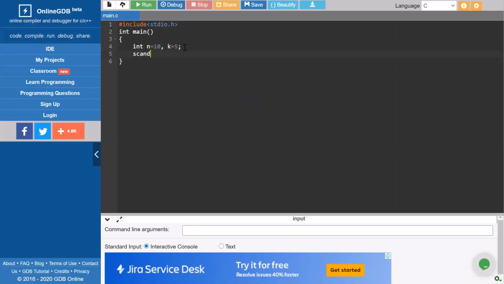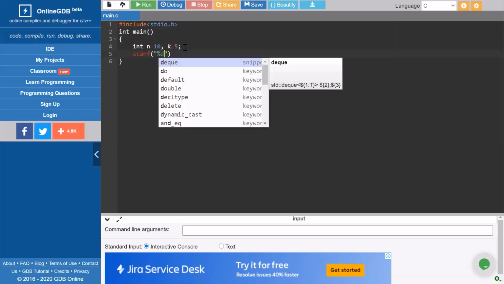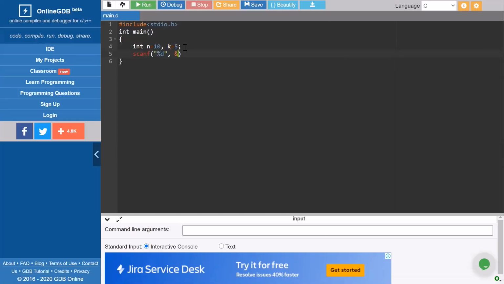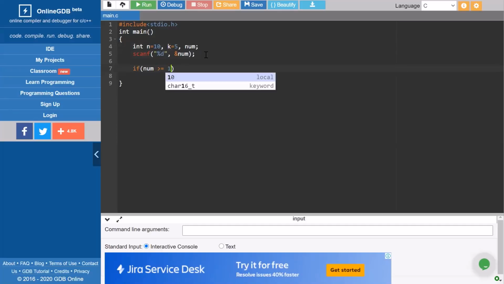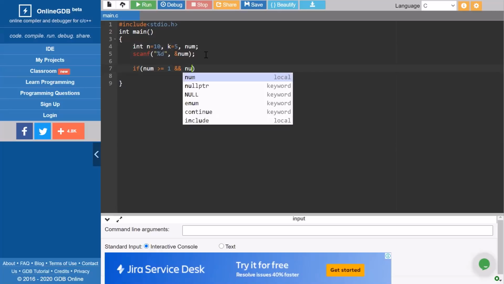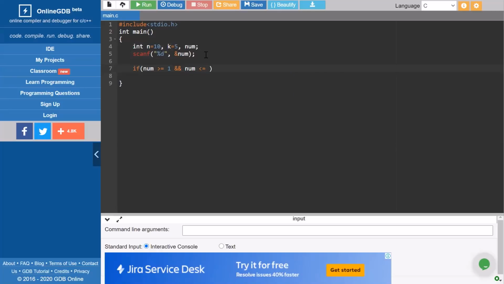Now I'll take that input, because we have to take the input from the user, how many candies the customer actually wants. Okay, so we have taken the input. I missed one thing, I should also declare this variable int num. Now it's fine. Now I will check whether what he has asked is according to our conditions or not. So we learned two things: the input must not be 0, meaning greater than or equal to 1, and along with it, it should also be less than or equal to 5.